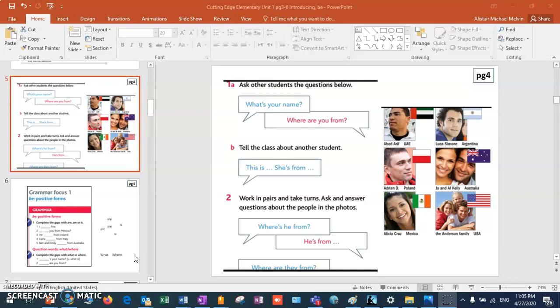In the next picture we have two people, so we need a different language. They are from, well, where are they from? They are from Australia. They're from Australia. Where is she from? She is from Mexico. Where are they from? They are from the USA.